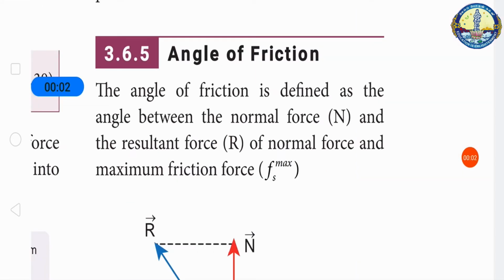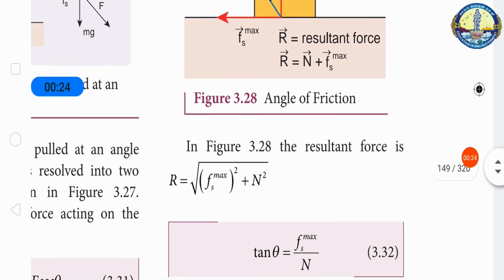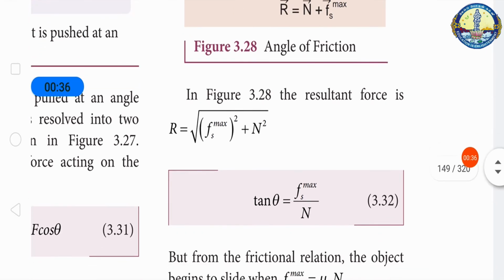Angle of friction is defined as the angle between the normal force N and the resultant force R of the normal force and the maximum frictional force Fs max. From this diagram, the resultant force R, we can write it as N plus Fs max. By squaring both sides and taking the square root, we get R is equal to root of Fs max square plus N square. To find the angle, tan theta is equal to Fs max divided by N.